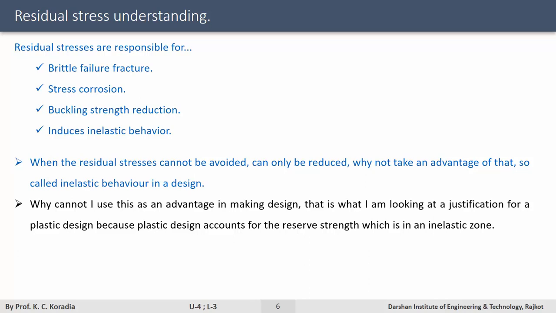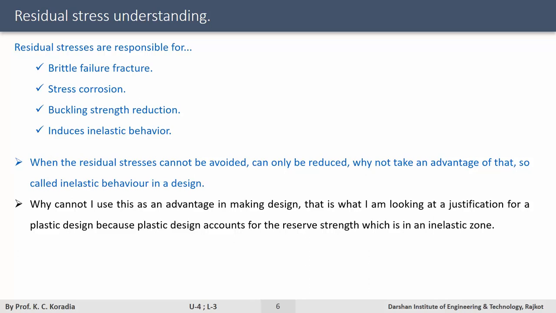That is what I am looking at as a justification for plastic design, because plastic design accounts for the reserve strain which is in the inelastic zone. Plastic design is nothing but a design related to permanent deformation. I call the permanent deformation, in a single word, plastic. It has nothing to do with the name of the material. Plastic is not a material, it is a phenomenon which causes excessive deformation, which we call a mechanism. Later we will introduce this terminology.